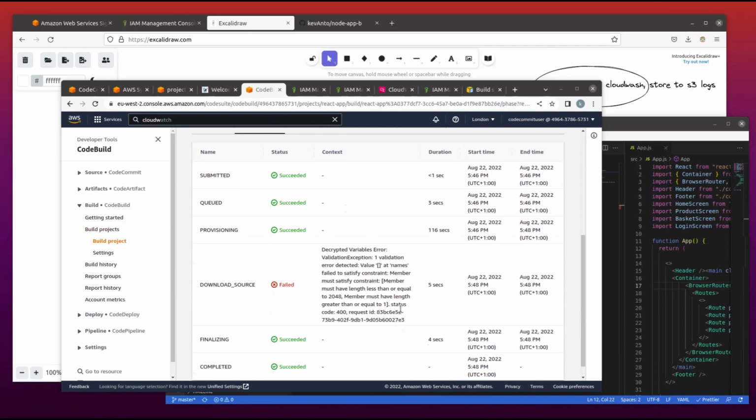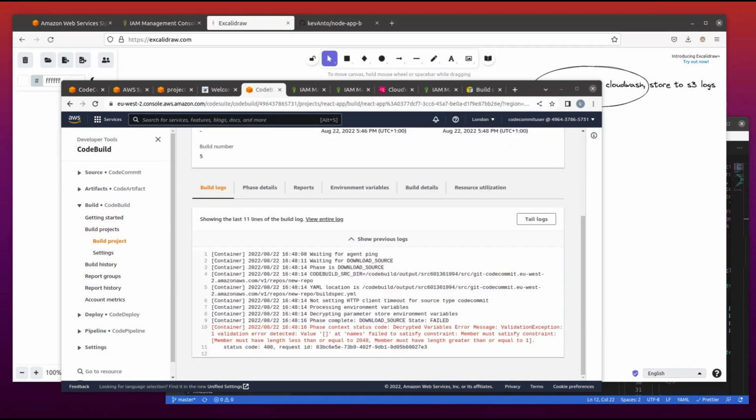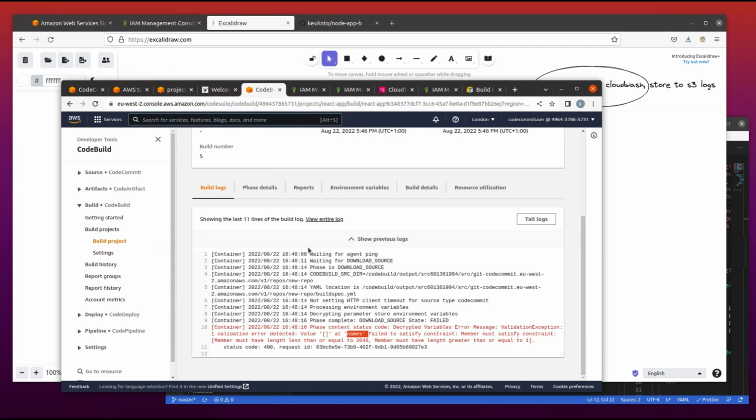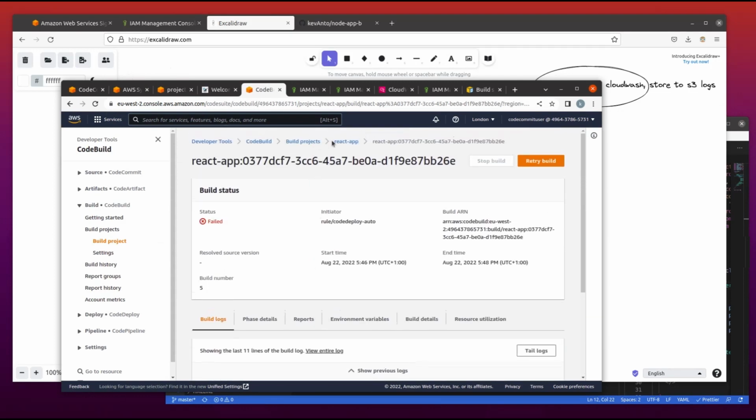So after we give it its time, we will see that the build has failed. It has not even downloaded the source. So let's try to figure out what went wrong and why. We go through the logs, and we see, okay, it didn't even pull from the master branch.